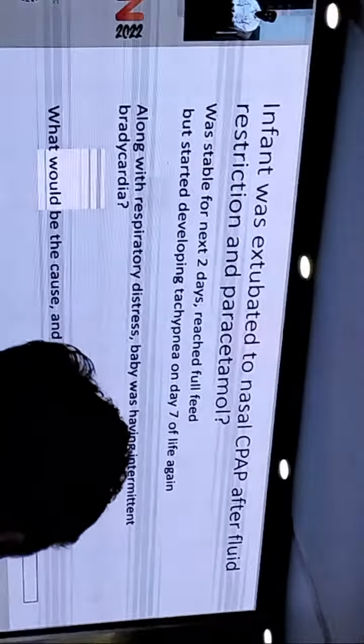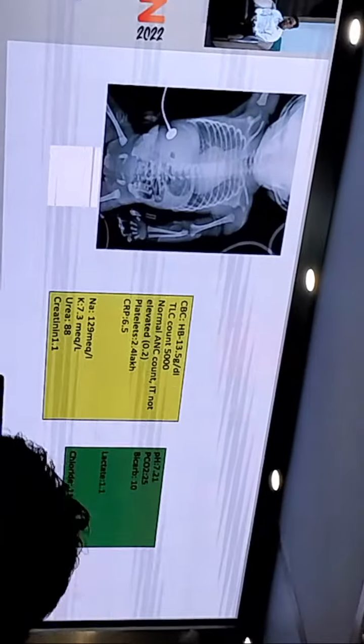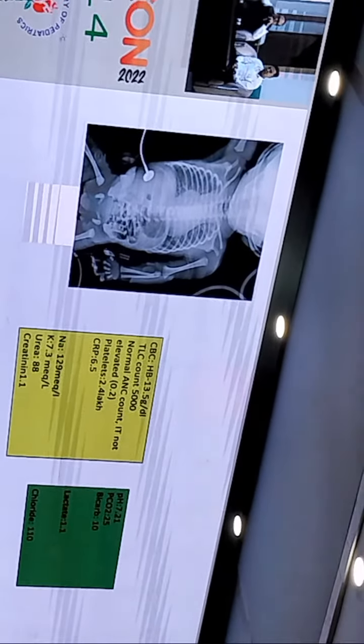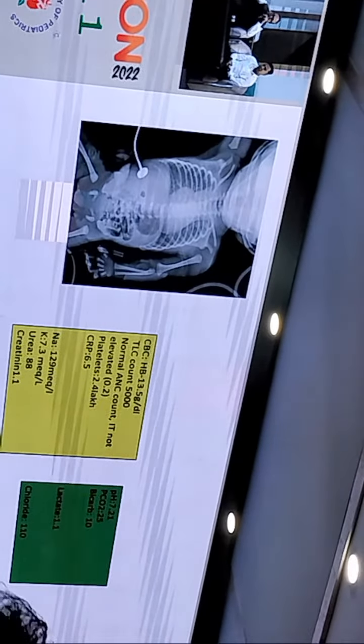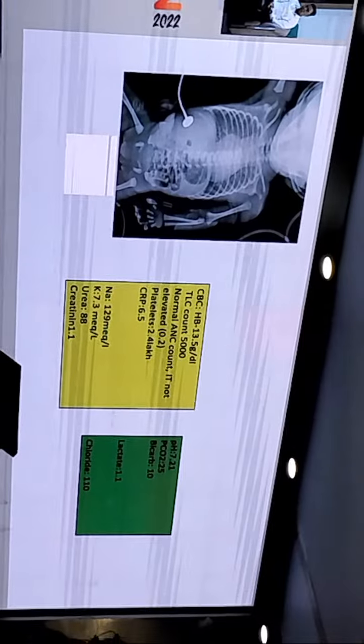The baby is already sick and on respiratory support. If it develops further respiratory distress, you would like to think about sepsis first in any case. And the ideal investigation will be a CBC, CRP, and a blood culture. But also, you would like to know the baby's gas status. So what is the oxygenation and carbon dioxide level? That will give you the acid-base status of the baby and whether we are developing some sort of acidosis.